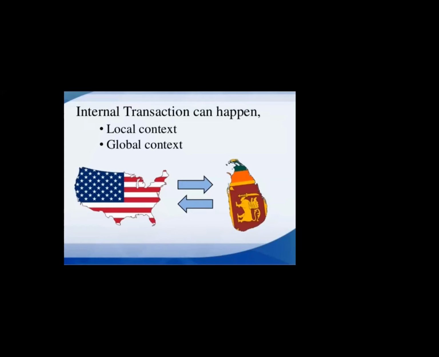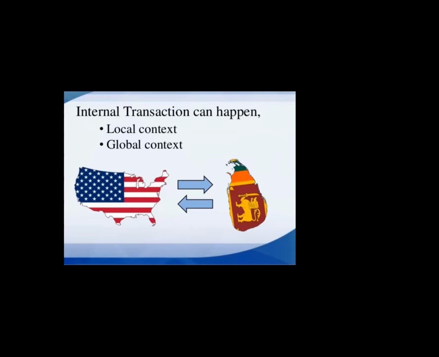The company which exists in the USA also exists in Sri Lanka. When it comes to resources, the same resource may be available.